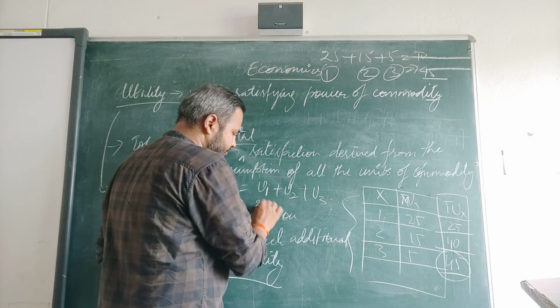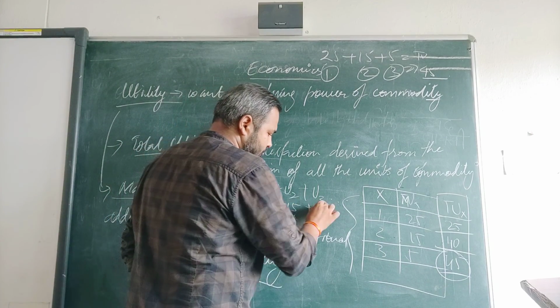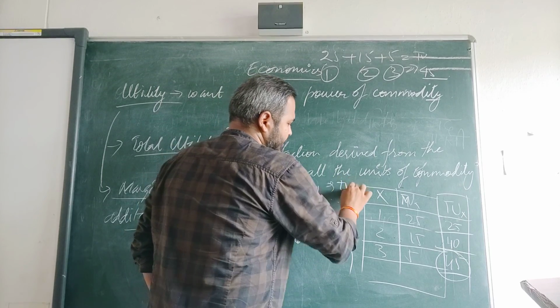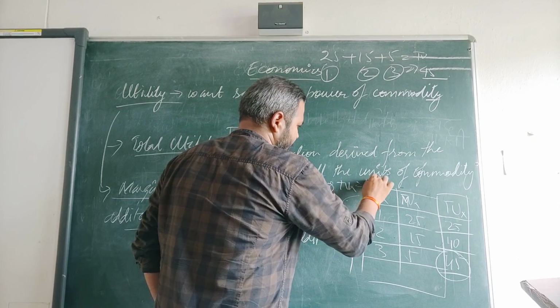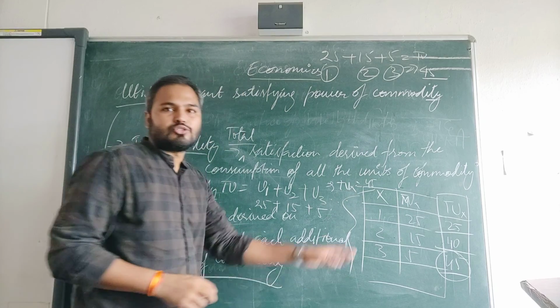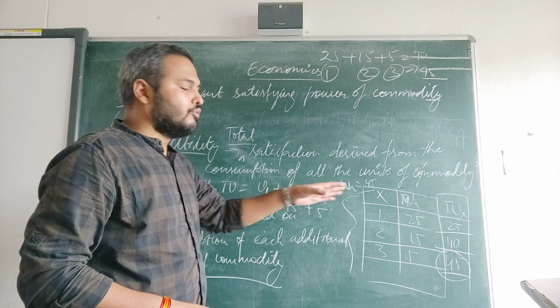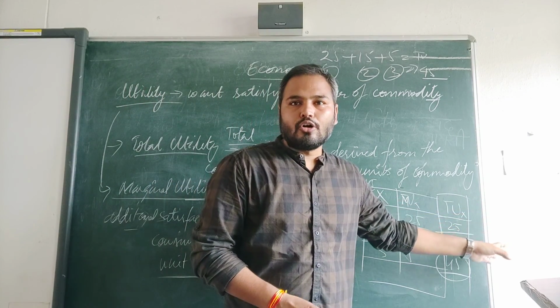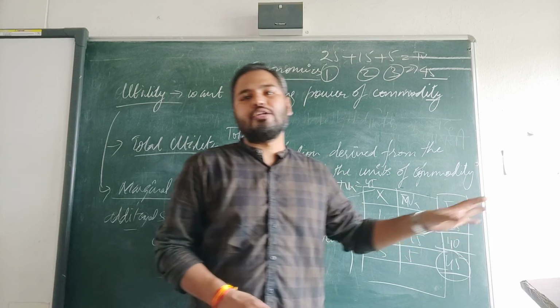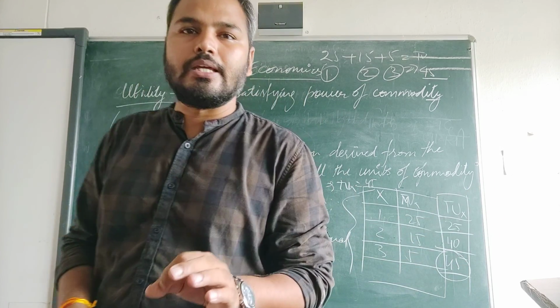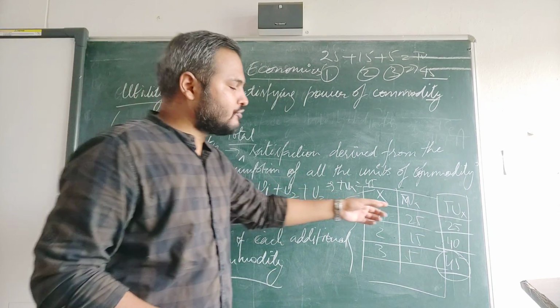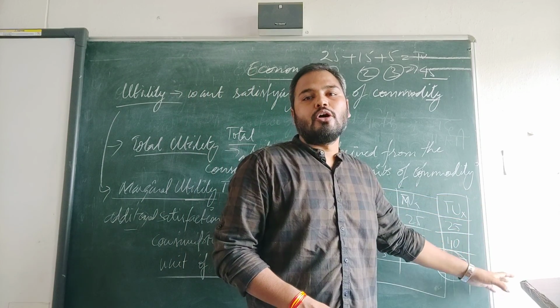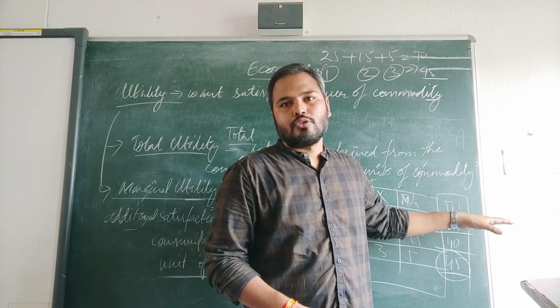So 25 plus 15 plus 5 becomes TUX equal to 45. Understood? You will sum up each time you consume the commodity and get satisfaction.